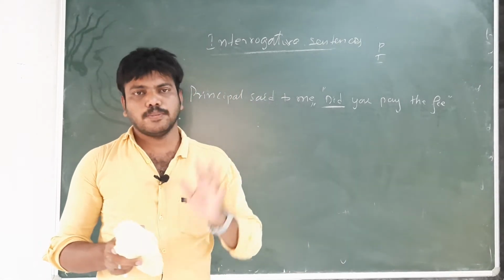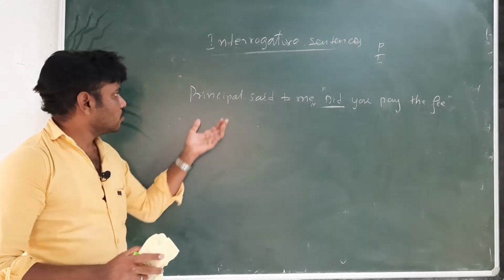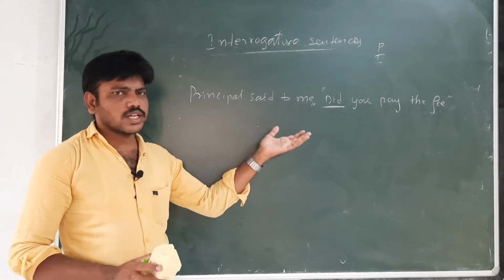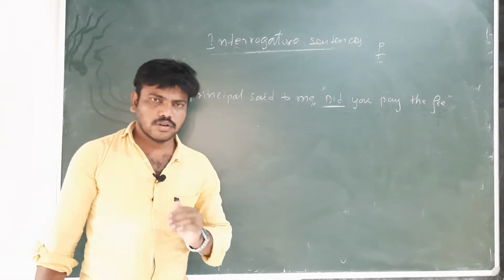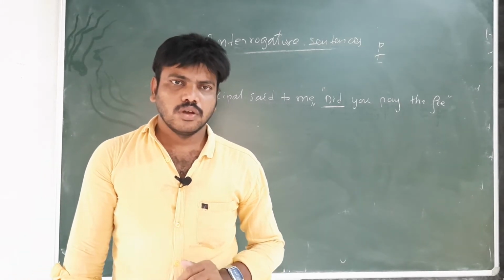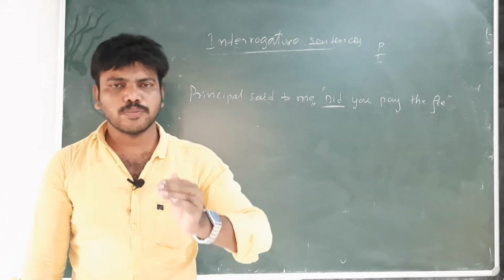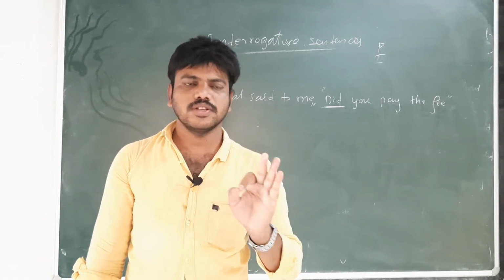Do or does is present tense. Did is past tense. So if there is past tense, what is our rule? Past tense will become past perfect. Listen carefully. Now let us change it stepwise.